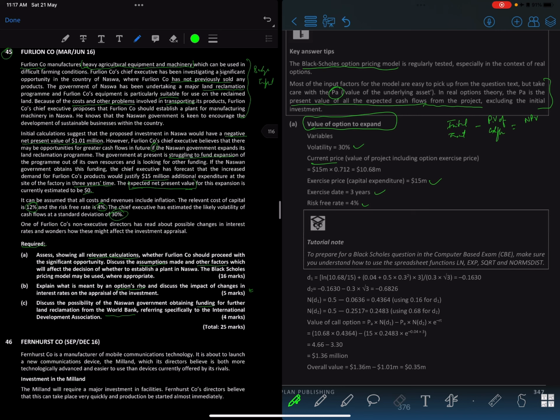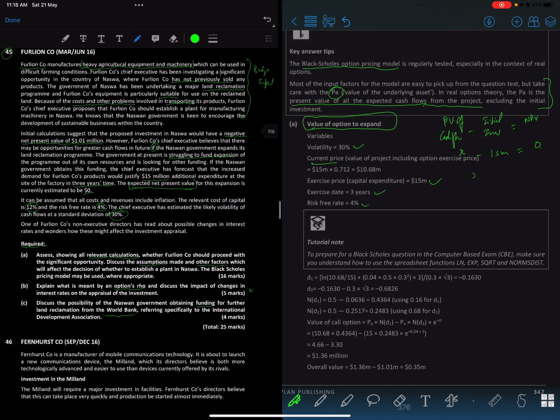I wrote it a bit incorrectly, so I'll just correct it as well. Present value of cash flow minus initial investment, right? So what are we saying? That NPV is 0. What's our initial investment? It's 15 million, right? So now we can find the present value of cash flow.